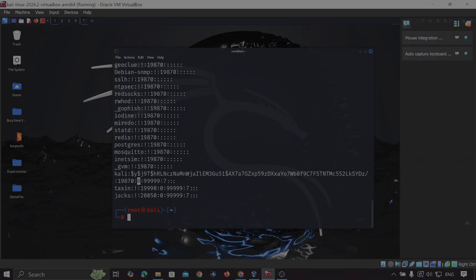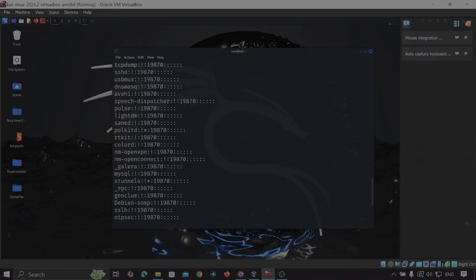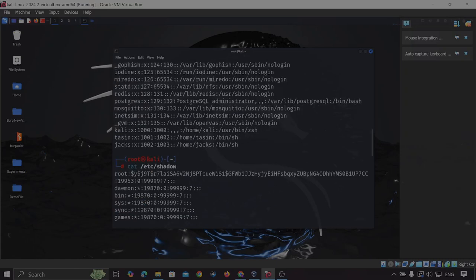So in that case it is zero, so that means the validity is not set. This field indicates when the password will expire. In this case it's a number, 99,999, so after these days the password will expire. And 7 days before the expiry date, it will warn you to change the password. So this is what we can get information from the shadow file.